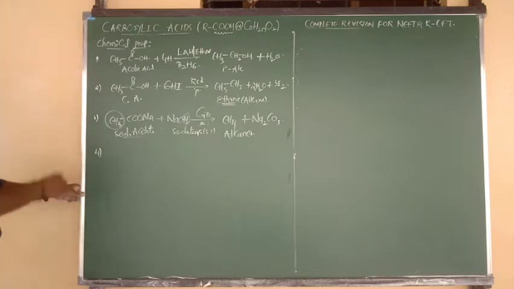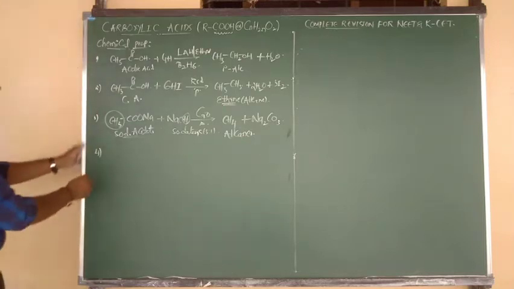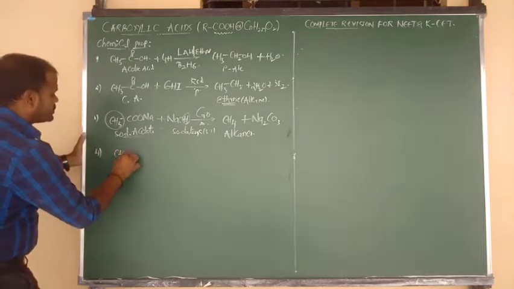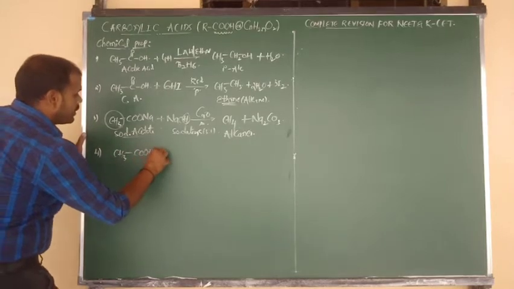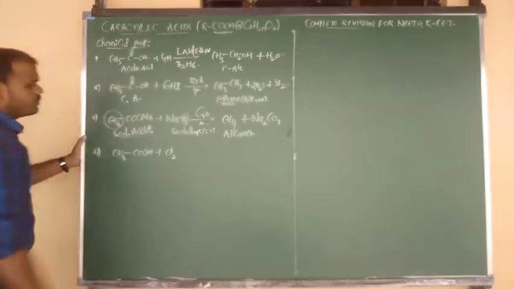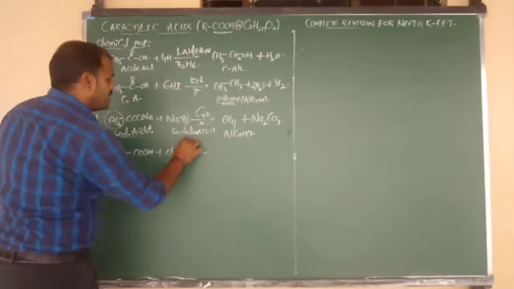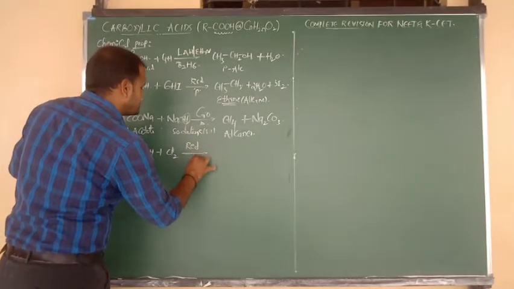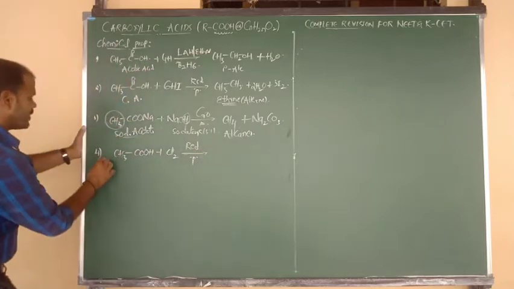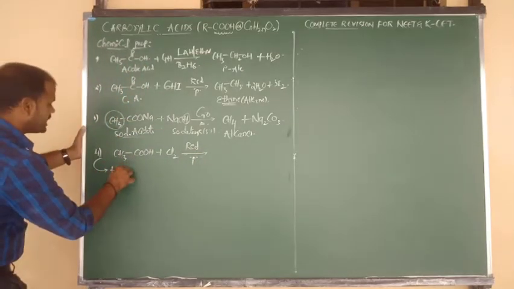Next, go on. CH3 bonded to COOH. It upon reaction with Cl2 or Br2, and the reaction takes place in presence of red phosphorus. So what is the name of this reaction? HVZ reaction.